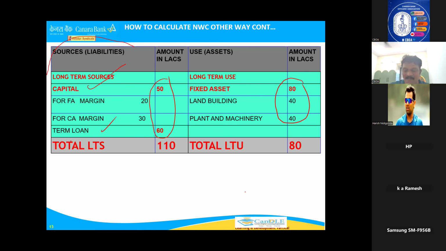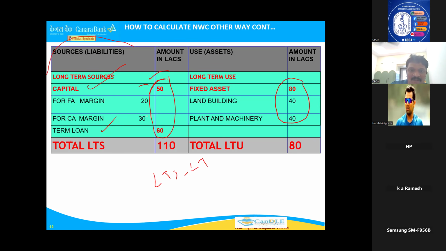Current assets minus current liabilities is not required. Last time this question has come. If a person doesn't know the concept of long-term source and long-term use, he was unable to answer. Okay, so the question is like this. When a question comes for NWC, the straight formula is current assets minus current liabilities. I agree. Other than that, one more option is there: long-term source minus long-term use.